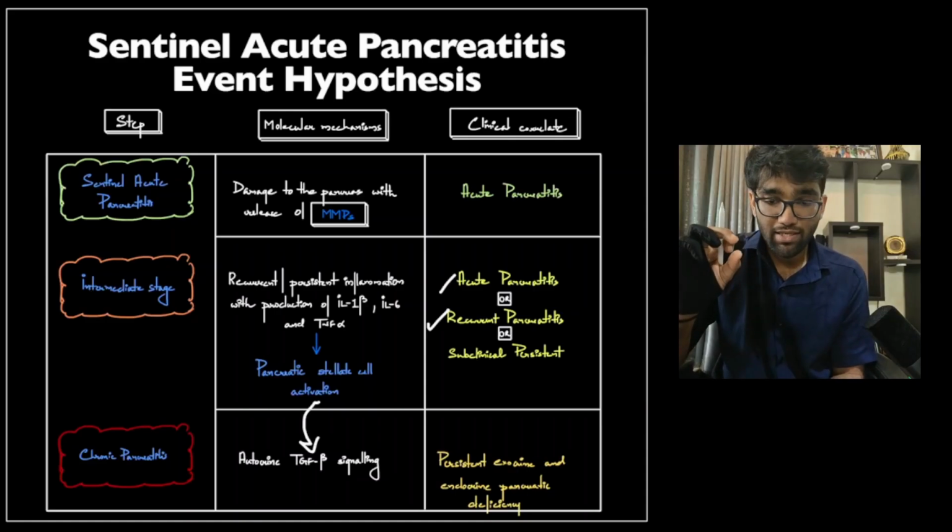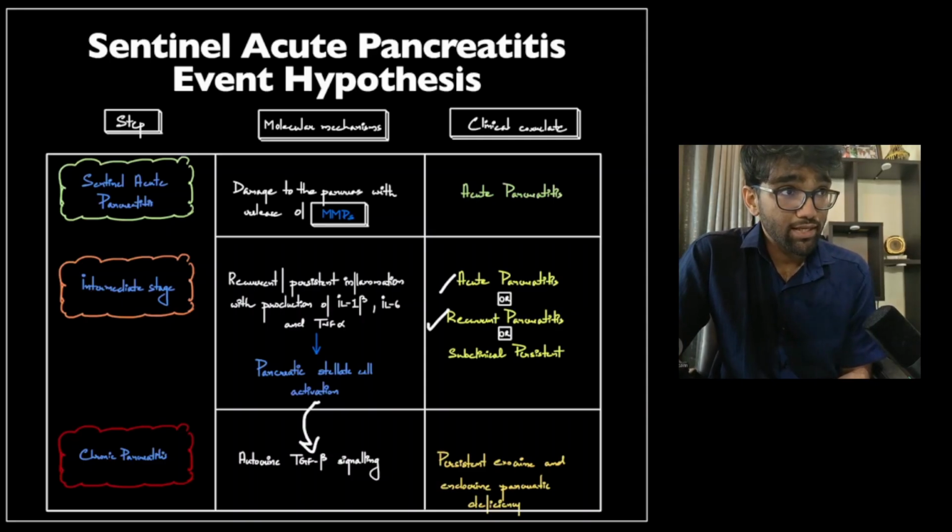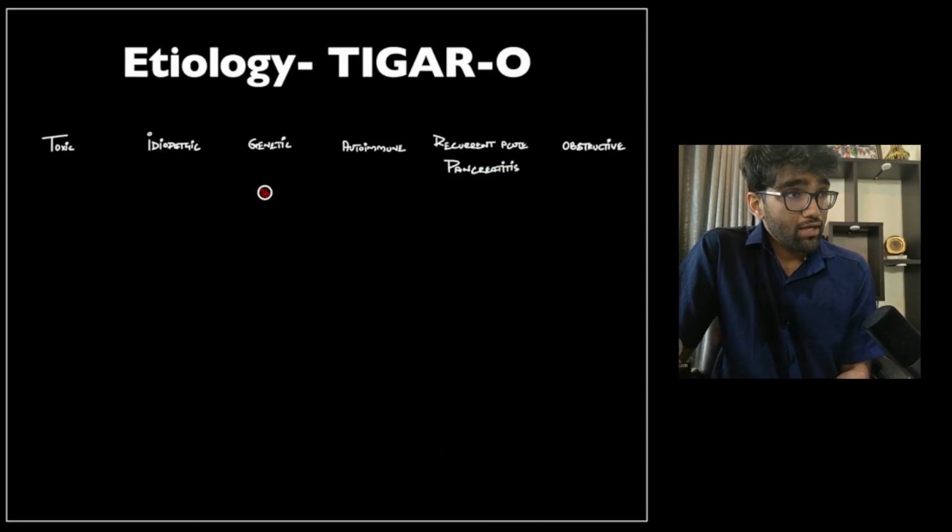That is a reduction in the thickness of the parenchyma of the pancreas, the actual parenchyma, and a dilatation of the pancreatic duct, both of which, as we'll see in the next video, are characteristic imaging findings of chronic pancreatitis. Okay, now once you have a patient with suspected or confirmed chronic pancreatitis, a standard classification schema is used